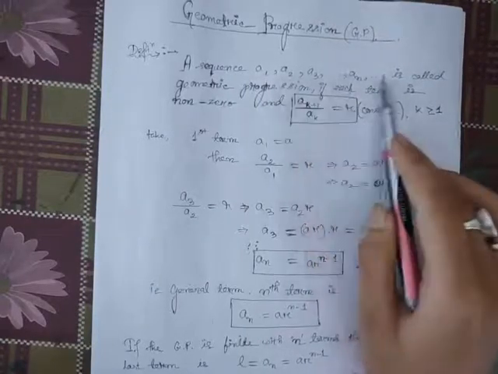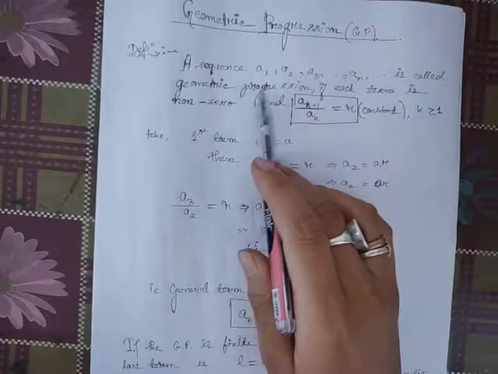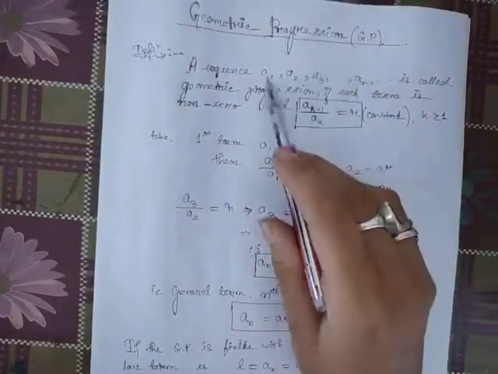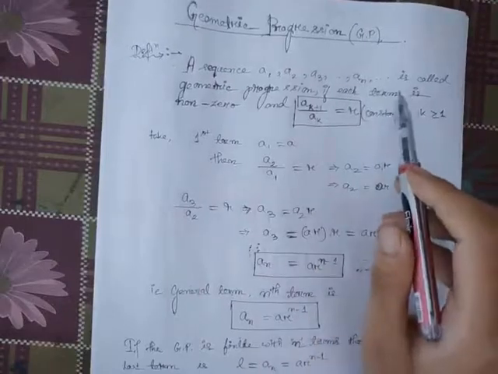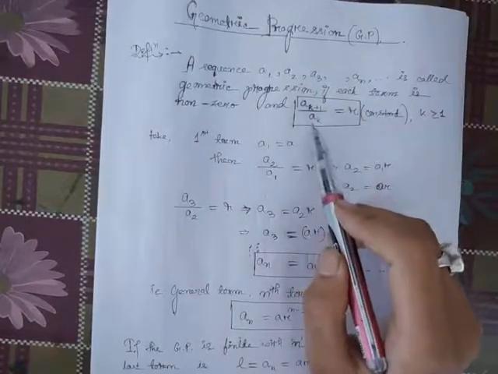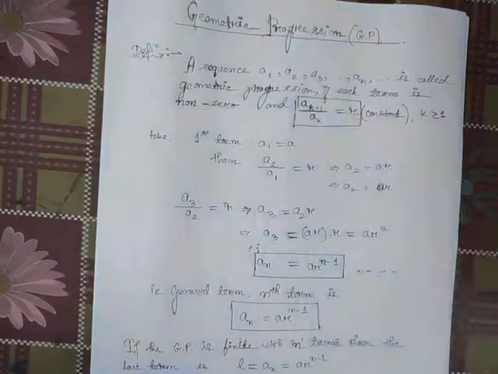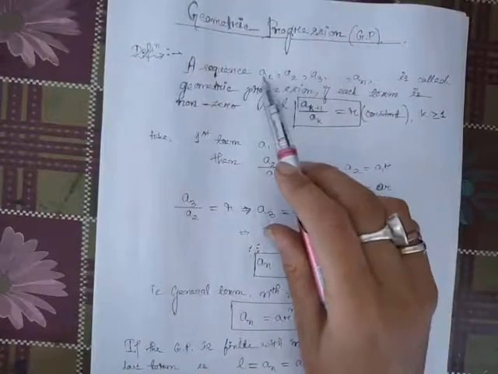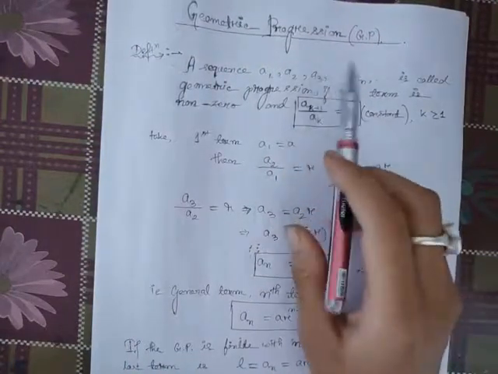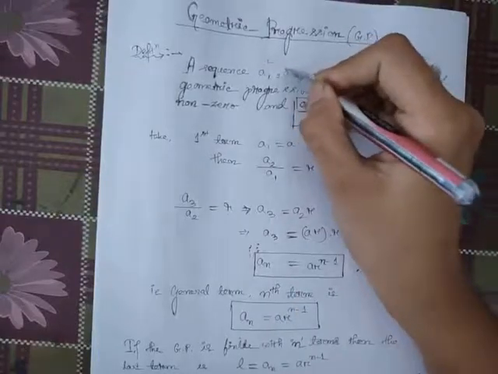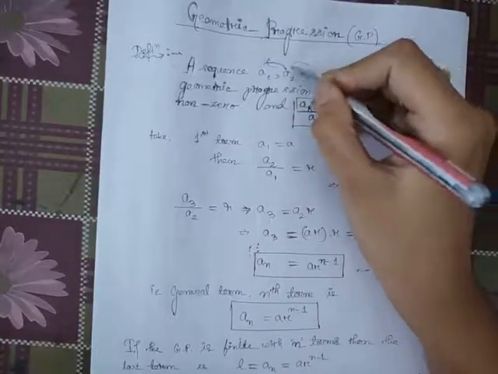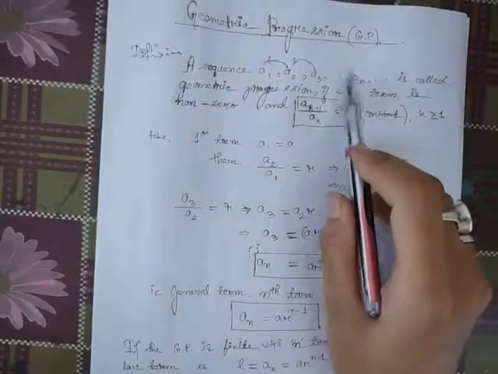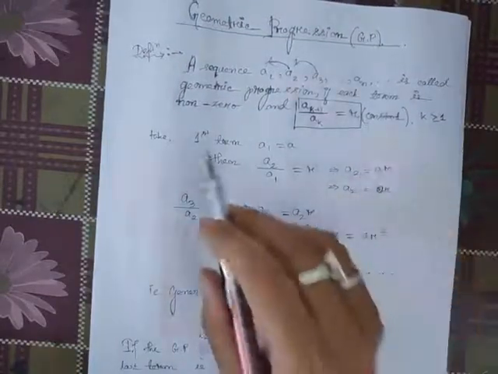This type of sequence is called a GP, geometric progression, if each term is non-zero, that means every term must be non-zero. It cannot be zero. And a(k+1) divided by ak is equal to r. That means the ratio of the second term and first term is the same as the ratio between the third term and second term, and between the nth term and its previous term, the n minus 1th term.